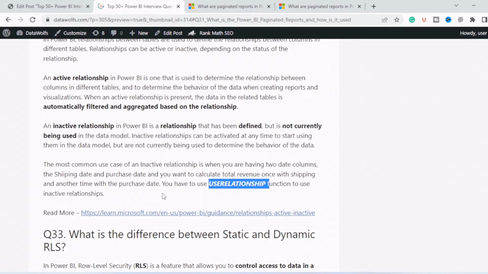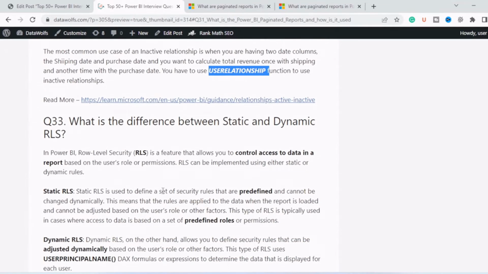Now the most common use of inactive relationship is when you have two dates column. So let's suppose you have a fact table containing two date column, like one is shipping date and another is purchase date. Now you want to calculate the total revenue once with shipping date and another time with purchase date. So what you will do, you will use active relationship, let's say for calculating with the shipping date, and for calculating total revenue with purchase date, you will use relationship function and mention the relationship between those table and then calculate the total amount of revenue.